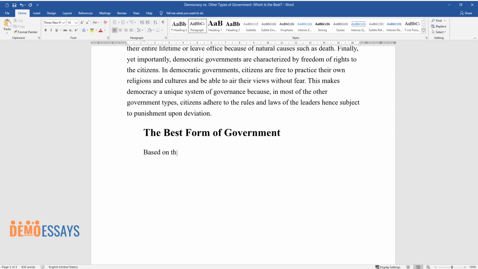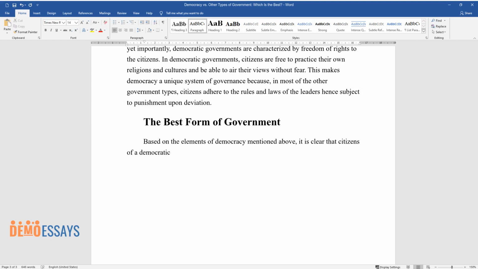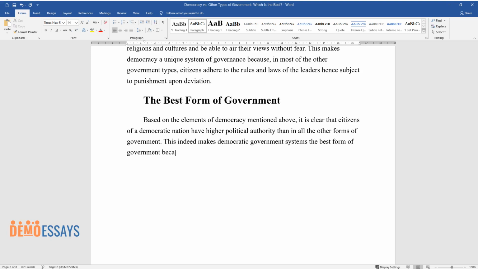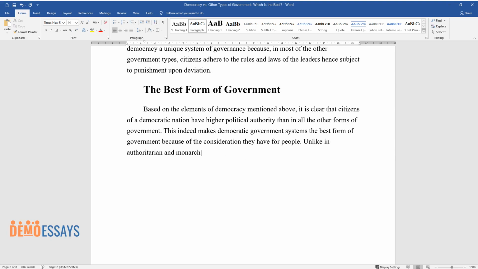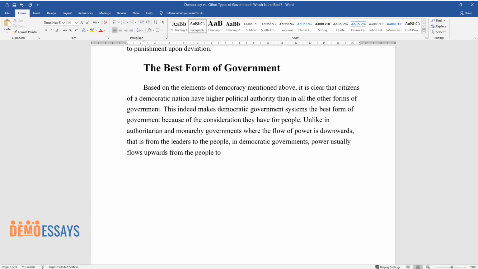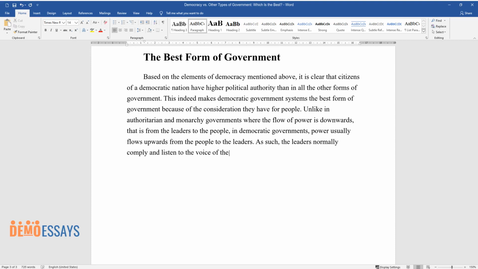Based on the elements of democracy mentioned above, it is clear that citizens of a democratic nation have higher political authority than in all the other forms of government. This indeed makes democratic government systems the best form of government because of the consideration they have for people. Unlike in authoritarian and monarchy governments where the flow of power is downwards, that is from the leaders to the people, in democratic governments, power usually flows upwards from the people to the leaders. As such, the leaders normally comply and listen to the voice of the people.